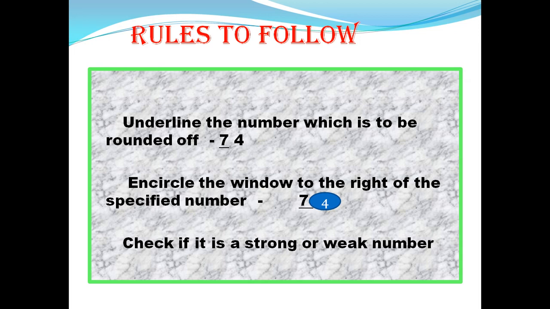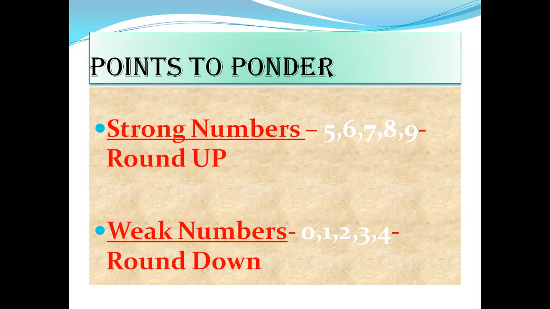Now another step is that you will check whether this circled number is a strong or a weak number. Strong numbers are 5, 6, 7, 8 and 9. It is just a reminder.